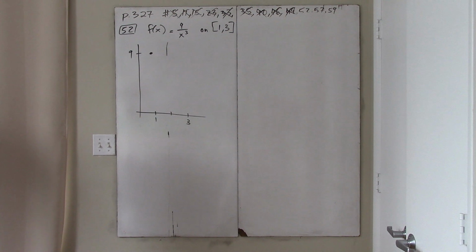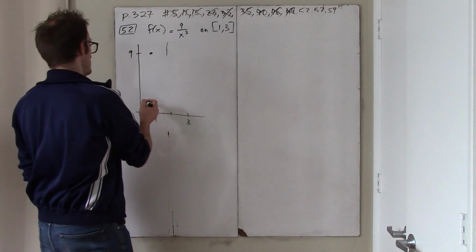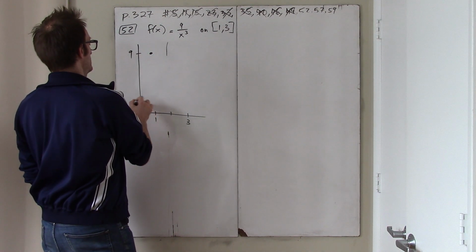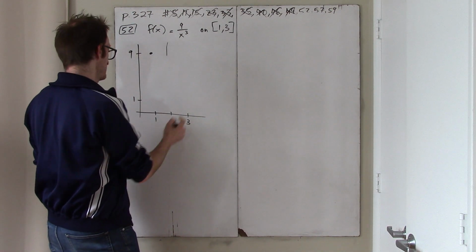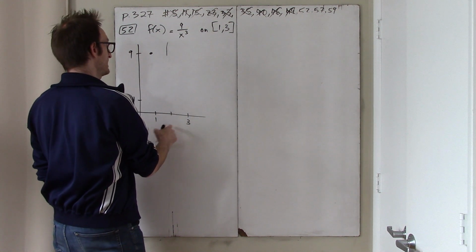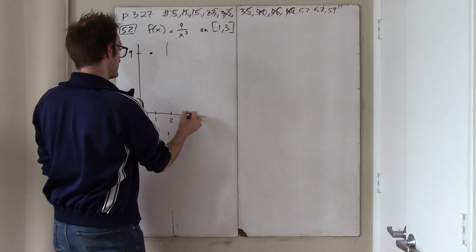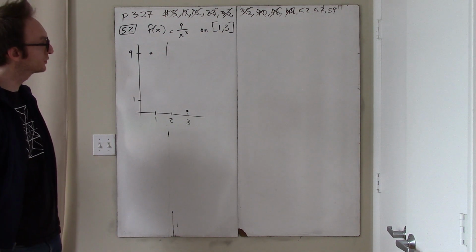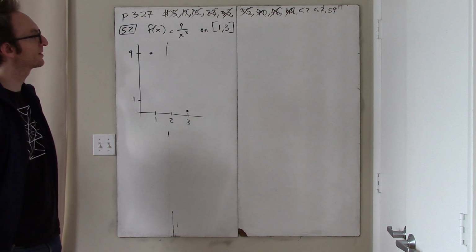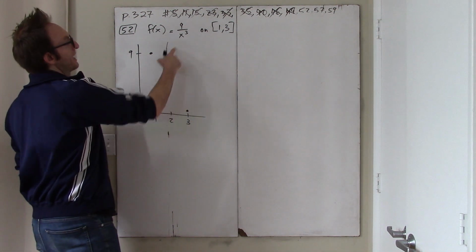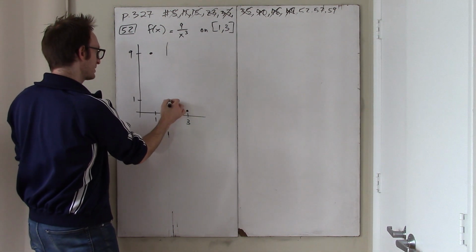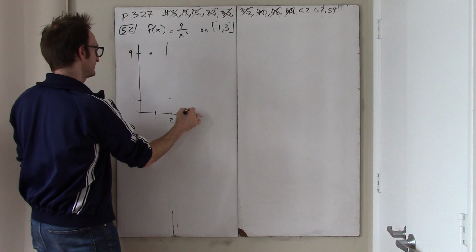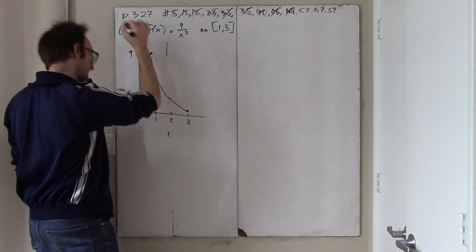Is that true? It just is true, yeah. 9 over 27. Okay, so if this is 1 or something, then when I plug in 3, I get 1/3. When I plug in 1, I do get 9. And when I plug in 2, say, I get 9/8, which is a little bit more than 1. So we have some function that looks like this.